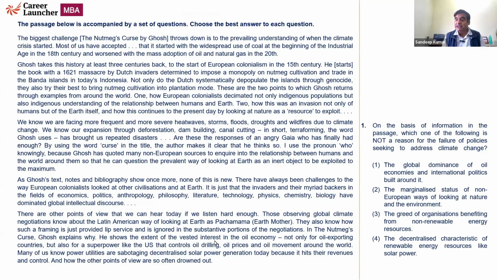Okay. On the basis of information in the passage, which one of the following is not a reason for the failure of policies seeking to address climate change? Not a reason. Now, when we come across these words, not a reason for the failure of policies. Okay, the global dominance of oil mentioned in the last paragraph is a reason for the failure of policies addressing climate change. Yes. The marginalized status. If we look at the word lip service somewhere in the last paragraph, okay, because they are not included in major substantive discussions. The greed of organizations, again, the last paragraph.